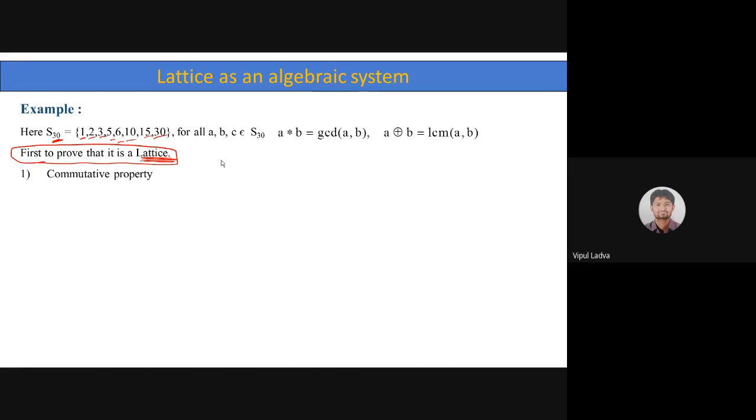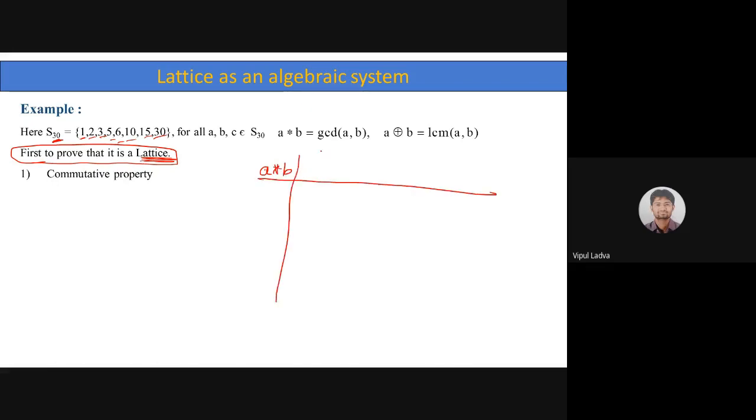I need to give you the relation now. How do we define that star? A star B is the GCD of A and B. A ring sum B is the LCM of A and B. And to prove whether it is a lattice or not, I had provided an alternate way: you can take the help of that particular table. You may use that table, Mohammed.